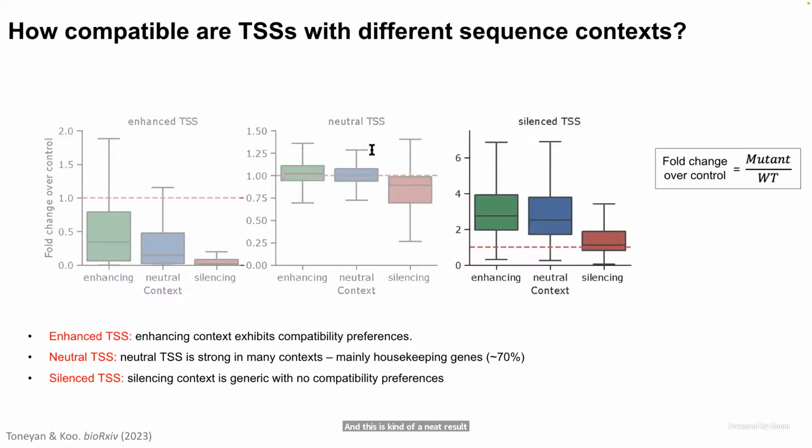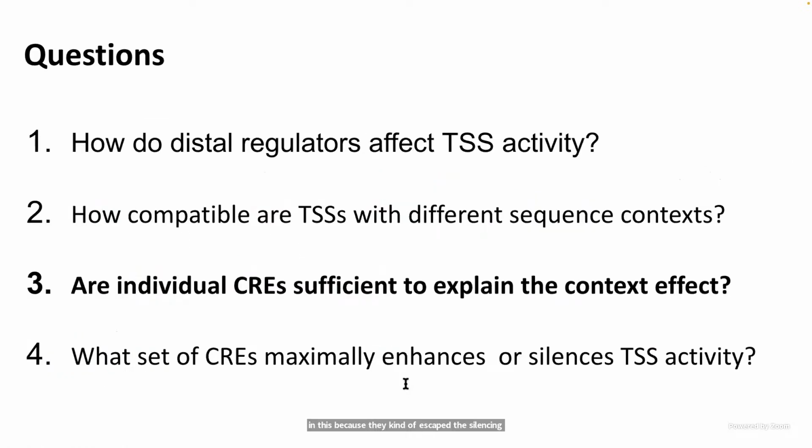And then finally, we tested the TSSs from silencing contexts. In this case, when we look at the red box, we can see that on average the activity of these TSSs remains the same, around 1, meaning that the silencers do not display the same kind of compatibility rules as enhancers and have a more general silencing effect on the TSSs. And again, as a control, we put these TSSs in enhancing and neutral contexts, and again, as expected, we saw higher activity because they escape the silencing effect of their contexts.